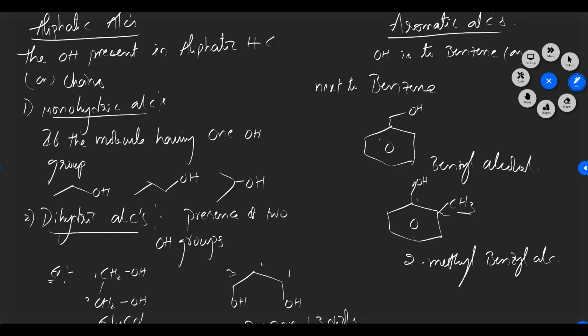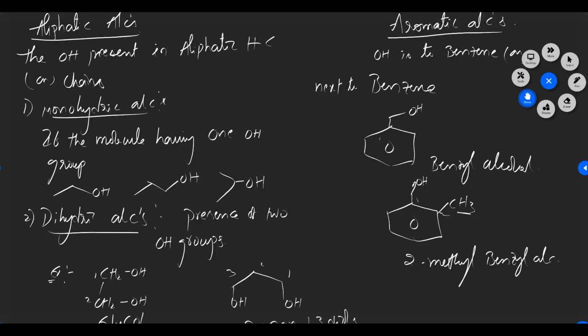So for these types of molecules, if the molecule is aromatic, what are the 4 conditions required for aromatic? One is a ring should be there. Next, the molecule should have continuous conjugation. Next, the molecule should have 4n plus 2 pi electrons. The last one is that all the carbons present in the molecule should be in the same plane. Same plane means they have only one type of hybridization. So if the molecule follows those 4 conditions, that type of molecule is called aromatic.